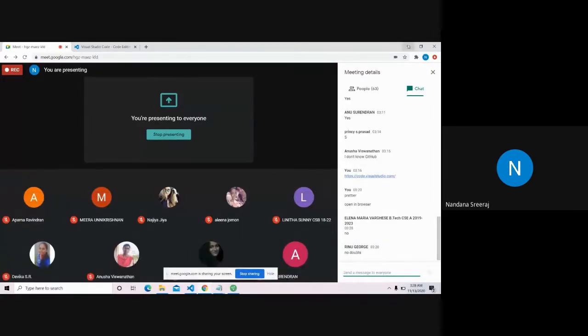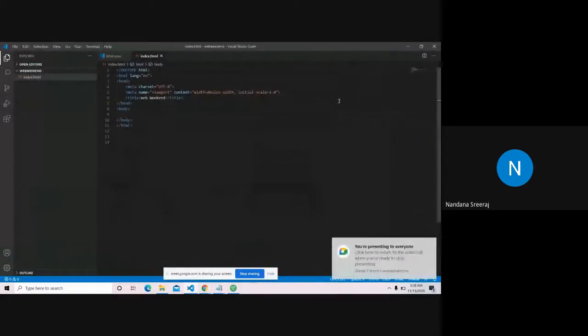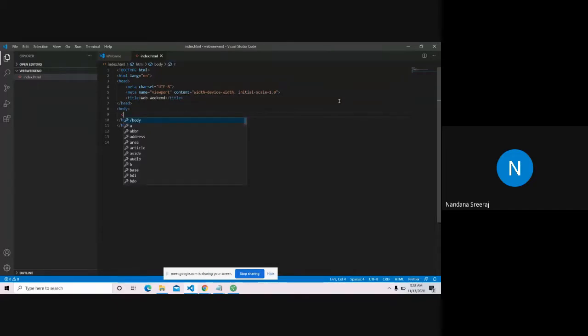Okay, thank you. Now we're going to start with the real HTML coding part. The first tag that we use is for headings. In websites we see headings. So how do these headings come? For headings we have tags ranging from H1 to H6. H1 is heading one, and it'll be very big. I'll write something, heading one. So what did I do? I opened the H1 tag. The closing tag came by default. Inside the tag, I wrote heading one.